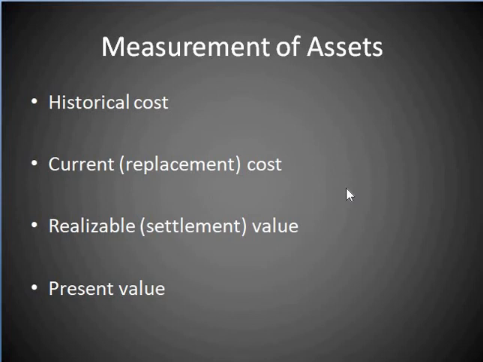There are four types to measure the asset. First one is historical cost, second current replacement cost, third realizable value, and fourth present value. We will discuss one by one. First we will discuss historical cost. What is historical cost? A basis of measurement in which assets are measured at historical acquisition cost less accumulated depreciation and accumulated impairment losses. What does this mean?